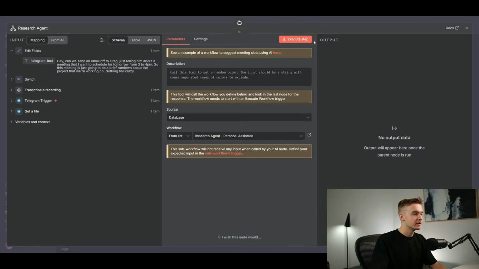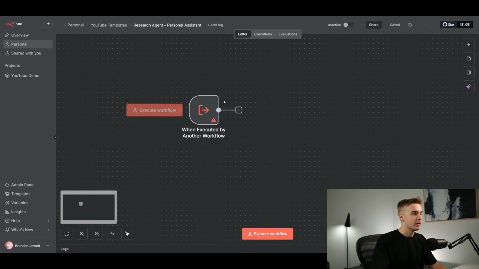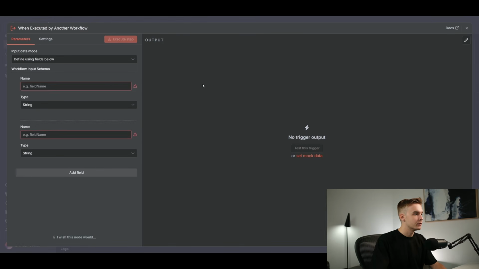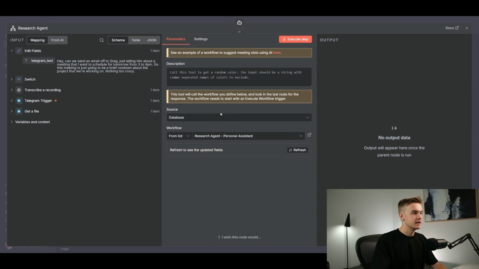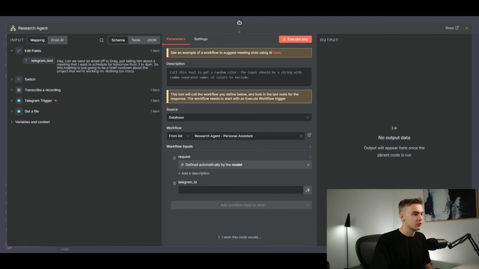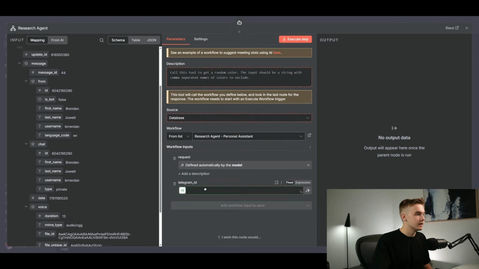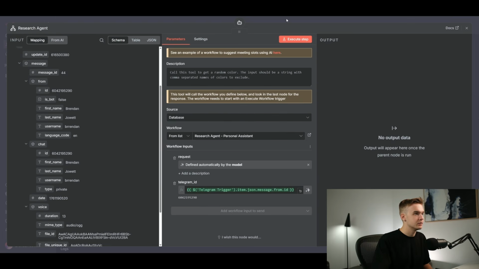We do want to probably give it a little bit of prompting so that we can send through our values here, but I'm going to give it both of the fields that we need. So this is going to be the request as well as the Telegram ID. So we've got both of them all connected there. We'll hit save. Once we've done that, it'll then populate here. If we hit refresh, we've got the request, which we are going to automatically populate with AI, of course, and then Telegram ID is going to come from the Telegram ID here. That's all good to go.